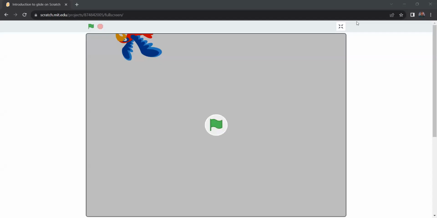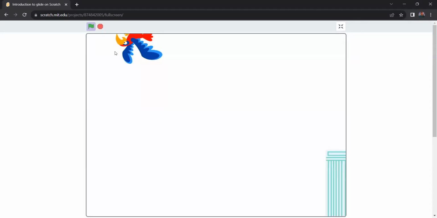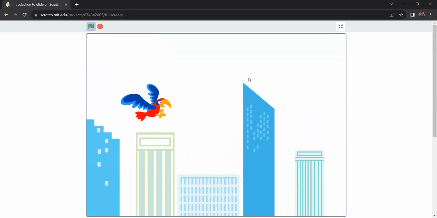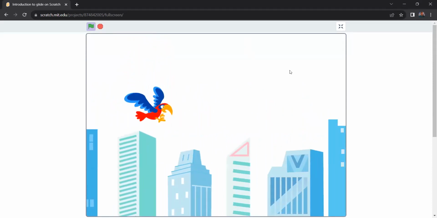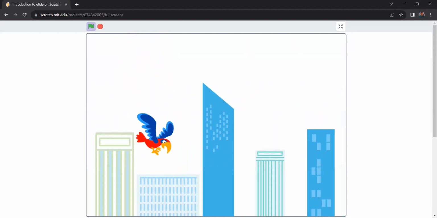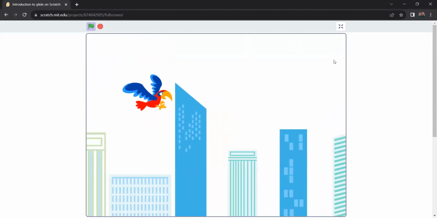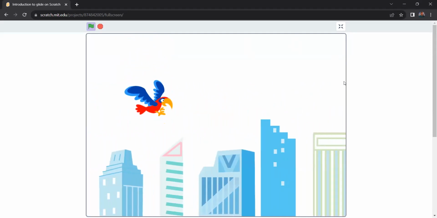So in today's class, we are going to make a game by using the clone blocks and some new blocks which you haven't studied yet. Here, if I click on the green flag, this parrot goes with my mouse pointer, and then you can see that the buildings are coming towards the parrot. Can you see it?